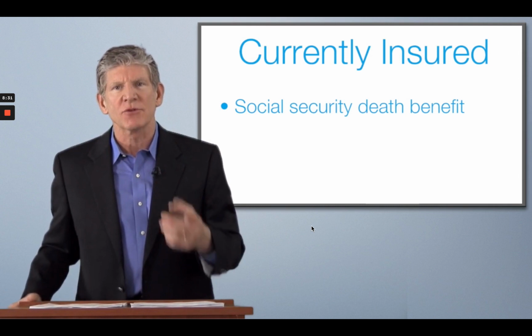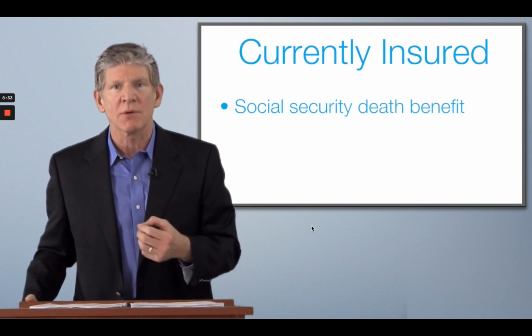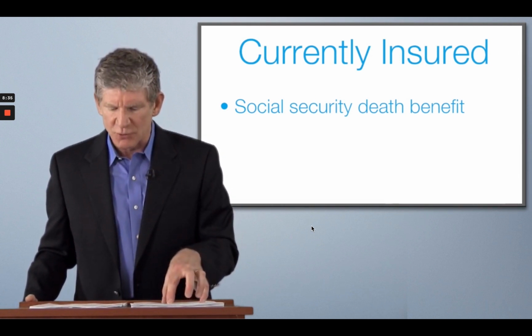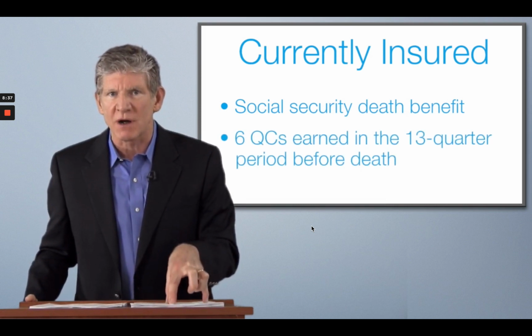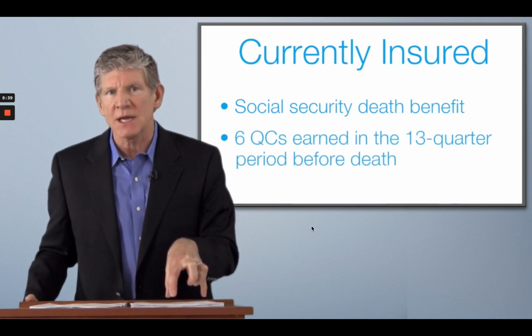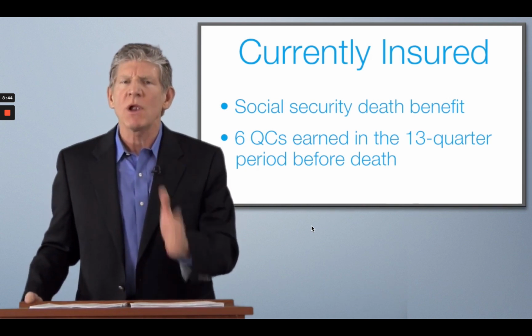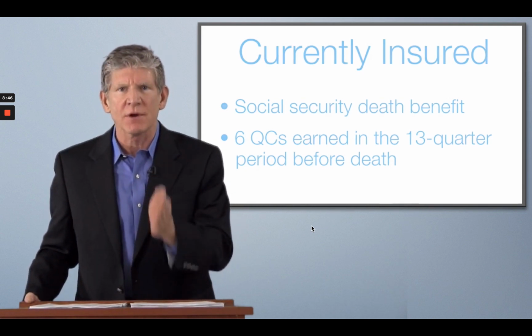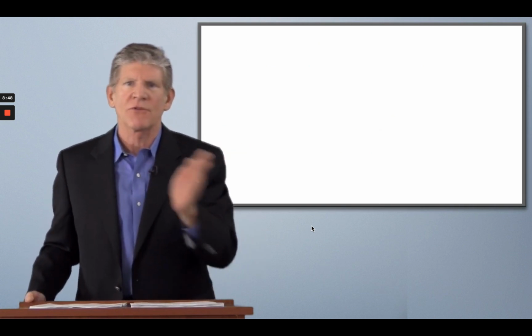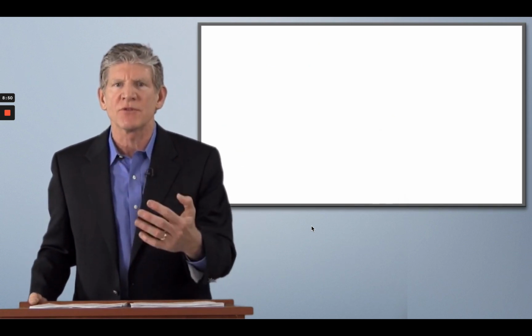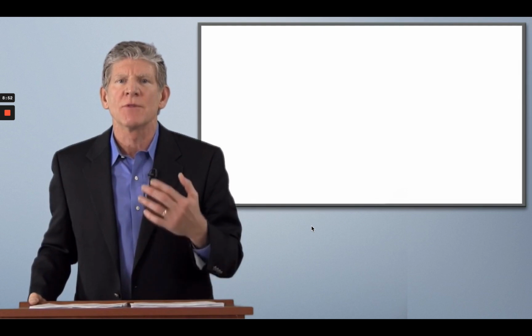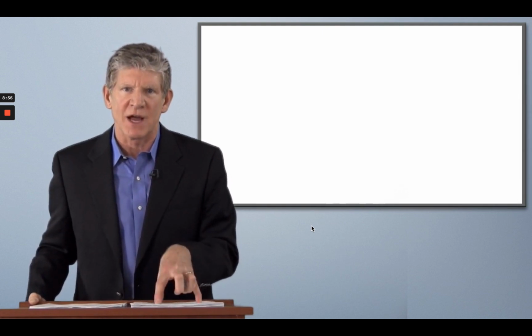To be currently insured, a worker needs to accrue 6 quarters of coverage in the 13-quarter period prior to death. So qualifying for the Social Security death benefit is fairly easy. You work for about 3 years, contribute into the system, and you've at least earned the right to have a death benefit for your survivors.